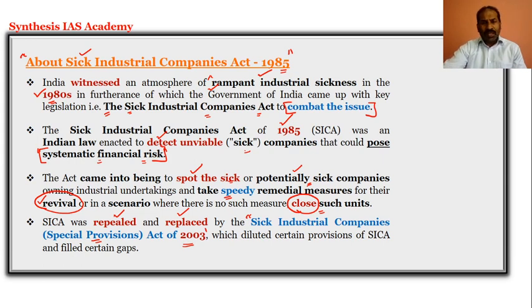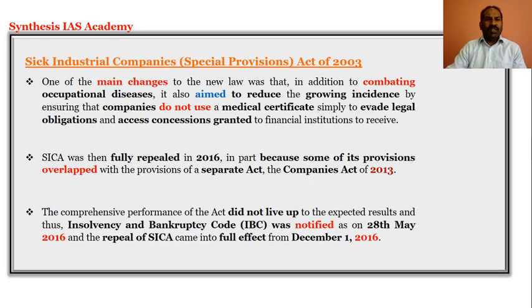The existing SICA Act 1985 was repealed and replaced by the Sick Industrial Companies Special Provision Act 2003. That means in the year 2003, a few provisions were included in the Act. What provisions were included apart from the 1985 Act, we will focus on. The main change in the new law was that they were trying to